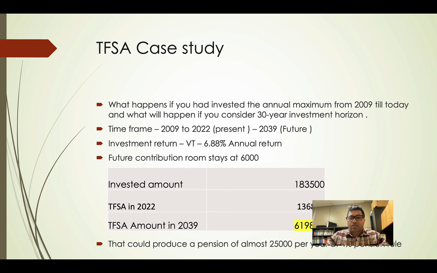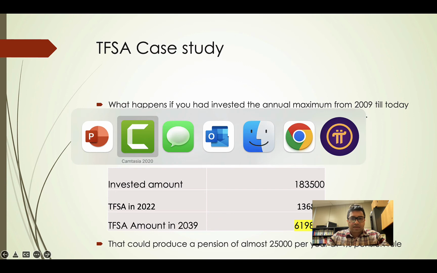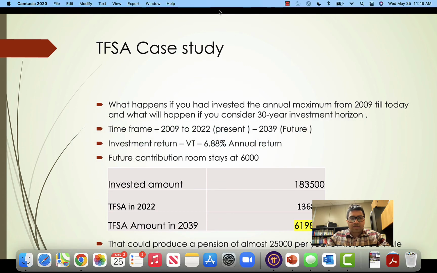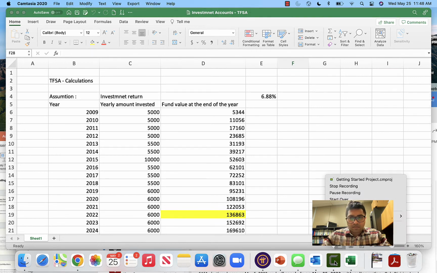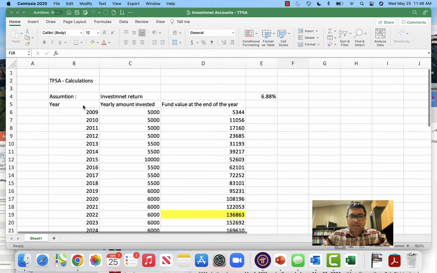Okay, so let's see what happens. I'll open an Excel sheet and show you what has happened. So give me a moment. Yeah, so this is the Excel sheet that I was talking about.